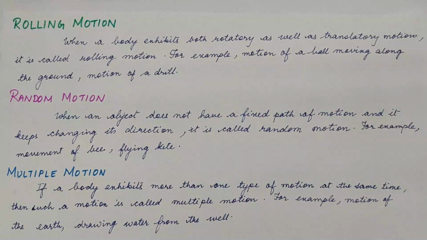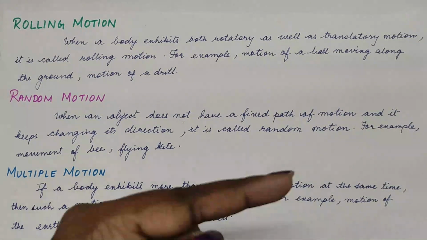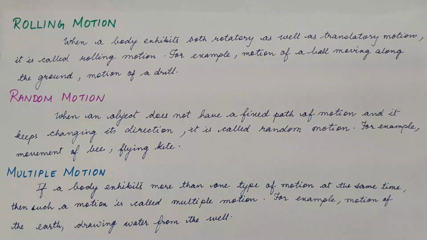And drawing of water from the well, like you are filling the bucket and you are moving it up. So what is happening? You can see when you draw water from a well, the pulley on which the rope runs is exhibiting a circular motion. When you are pulling, it's completing a circulatory motion, the pulley. And you can see that the bucket is coming straight up. So that is the linear motion. Similarly, you can also understand the vehicle moving in a straight line, or maybe your cycle. If you are riding your cycle, suppose you are going in a straight line, you are exhibiting translatory motion, but the wheels of your cycle are going through the rotatory motion.